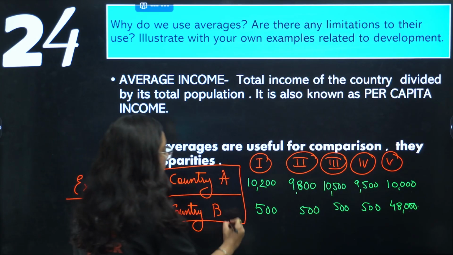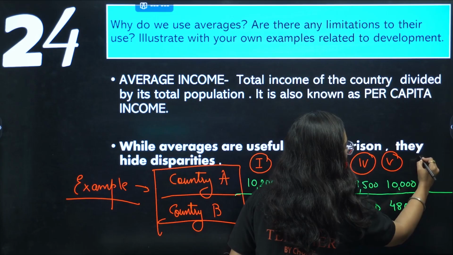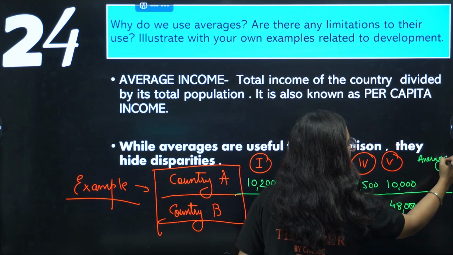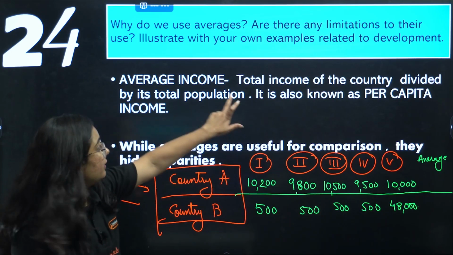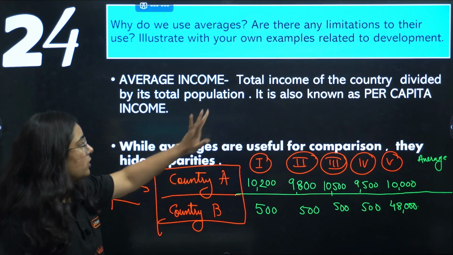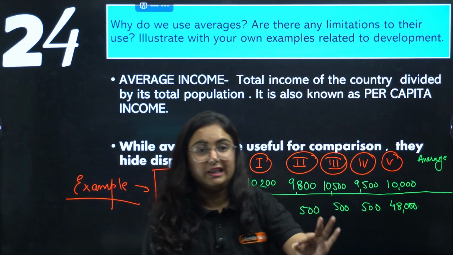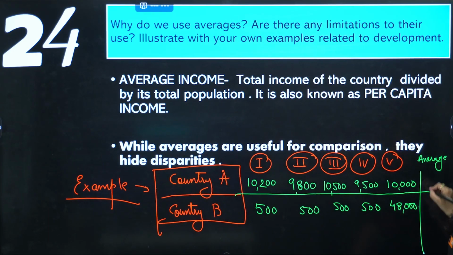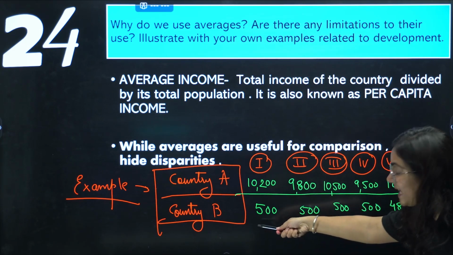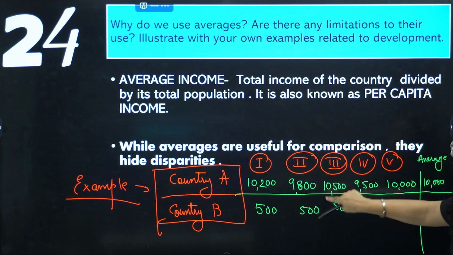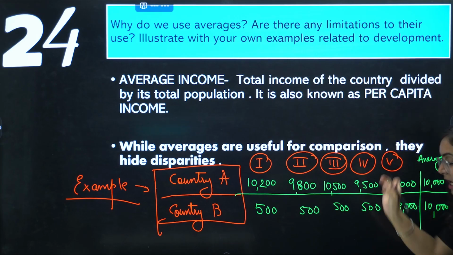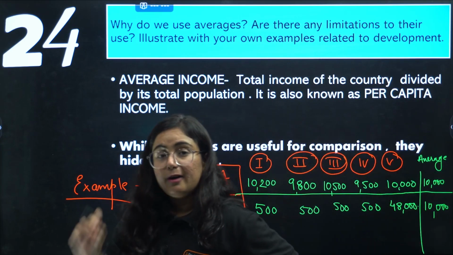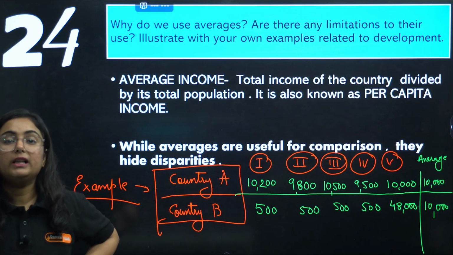Now you calculated the average income of both the countries. The sum total of this is 50,000. You have divided the total income of the country with its total population. That means 50,000 divided by 5, you will get 10,000 here. Now you did the same with country B. You got the total 50,000 divided by its population. Again, the average income becomes 10,000. But do you think that in country B, everyone is earning an average amount of 10,000 in their income?